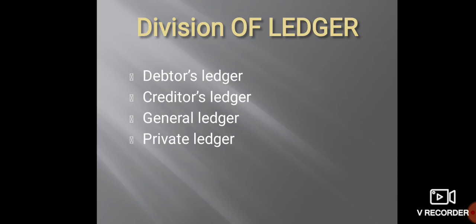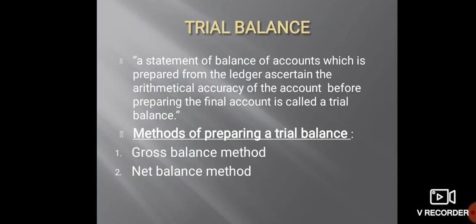Now the next question is, after preparing a ledger, we have to prepare the trial balance. What is a trial balance? A statement of balances of accounts, prepared from the ledger to ascertain the arithmetical accuracy of the accounts before preparing the final accounts, is called a trial balance. A trial balance is a statement or list, not an account.